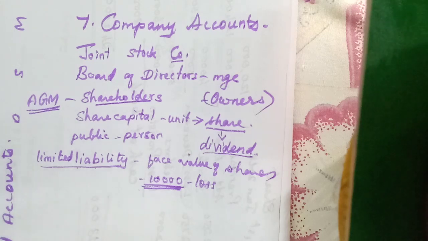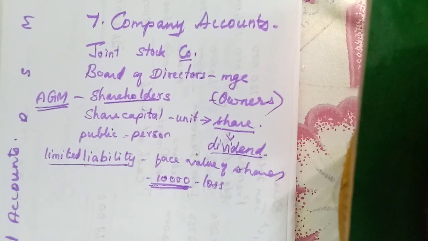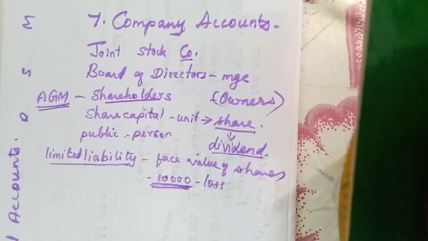He has to pay the loan. If he sells his business assets, he will get only 2 lakhs, but the remaining 8 lakhs must be paid from his private property. So his liability is unlimited.